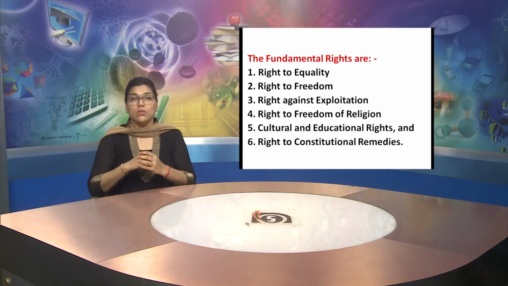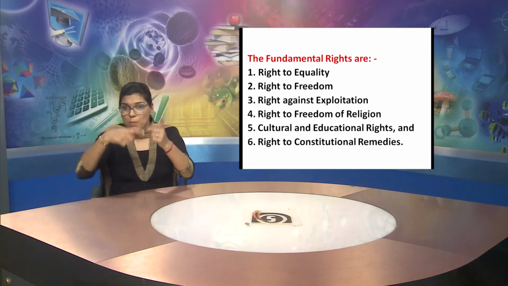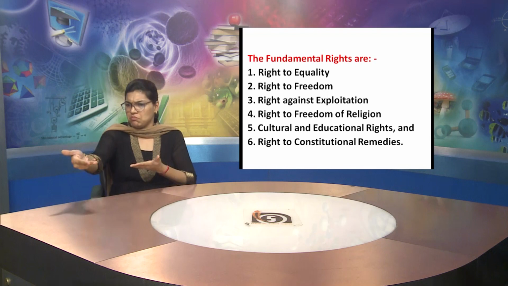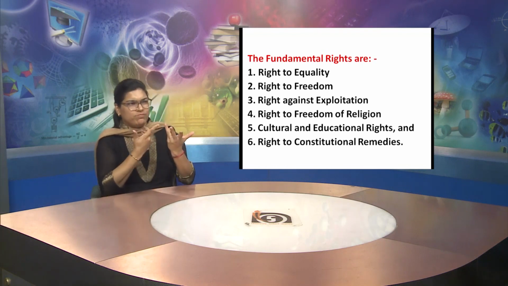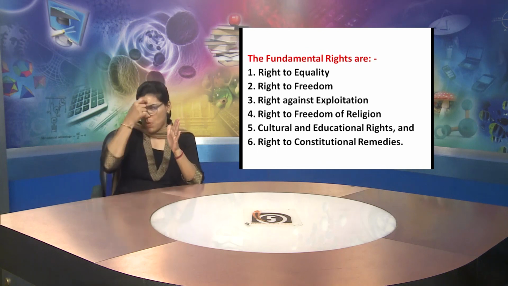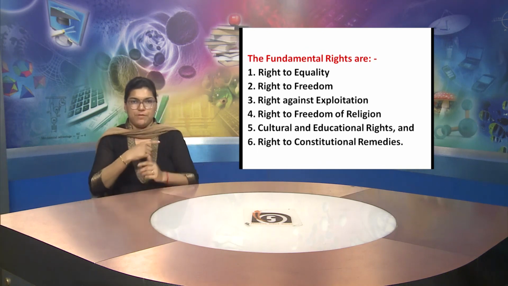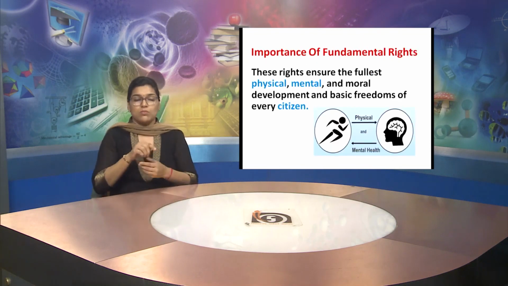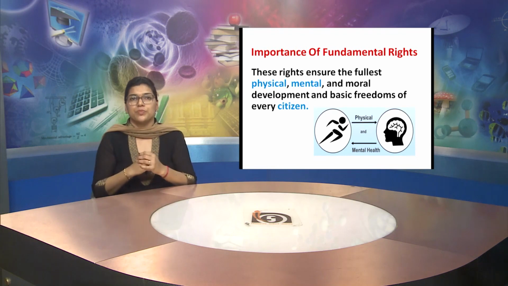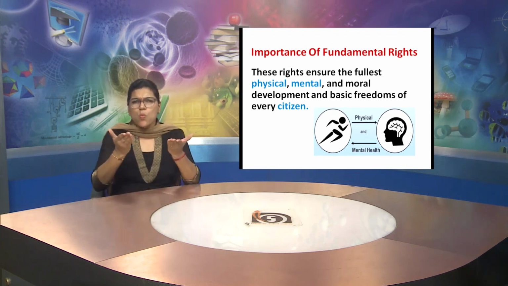And the sixth fundamental right is right to constitutional remedies. If there is anything we like to express about the Constitution, then we can express ourselves. All these fundamental rights are important. So, let us now understand this point.